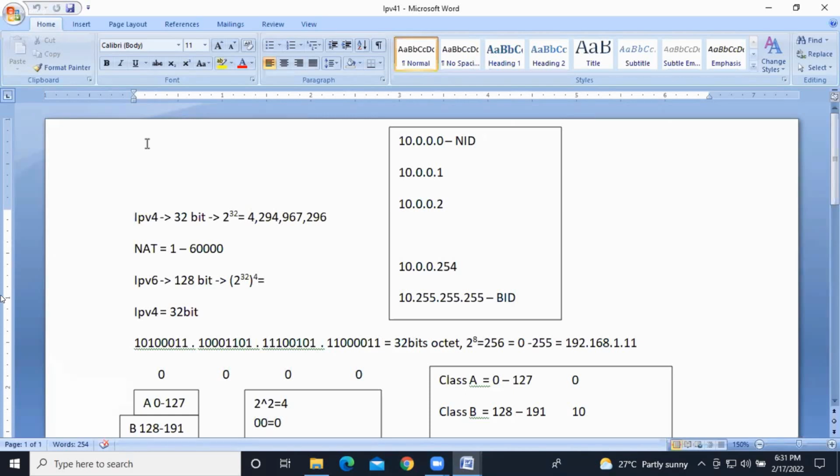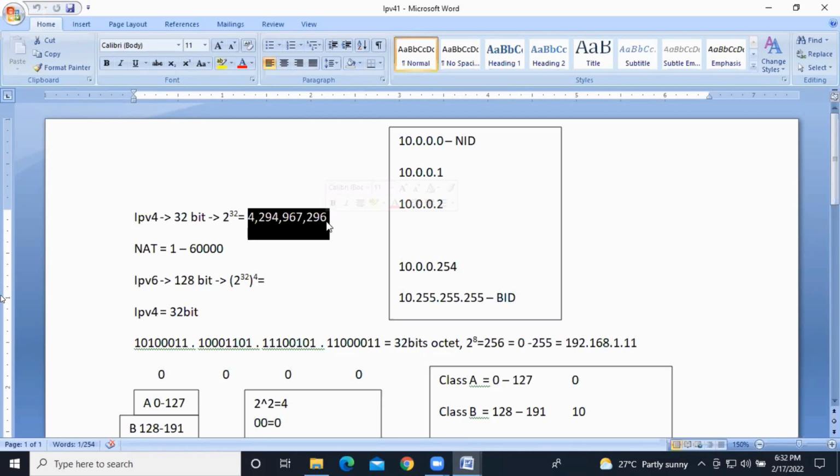Yes, no. Coming to IP addresses, we have two versions: IPv4 and IPv6. In this class, we are going to discuss IPv4 only. IPv4 is 32-bit addressing, so 2 to the power of 32, more than 4 billion IP addresses. Clear guys? That is IPv4.